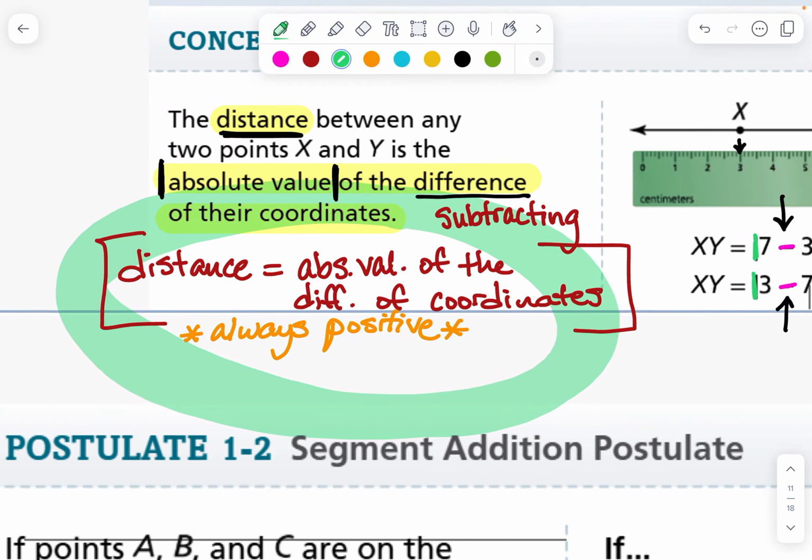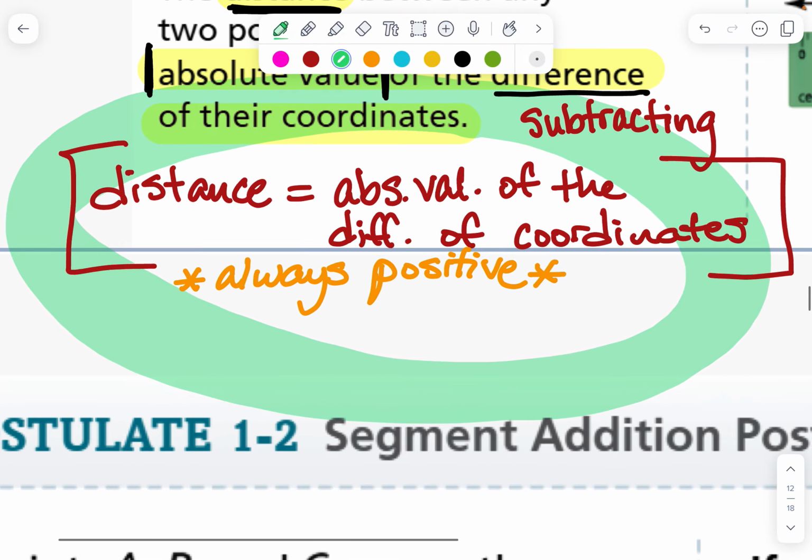So again, what we just said is that distance is the absolute value of the difference, which means subtraction, of the coordinates, and it's always going to be positive.